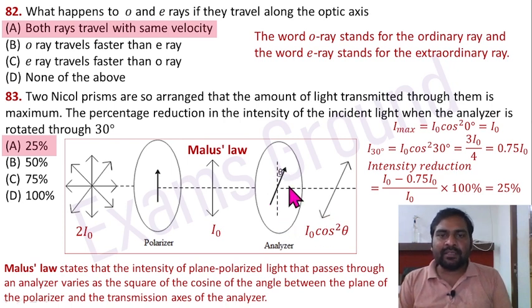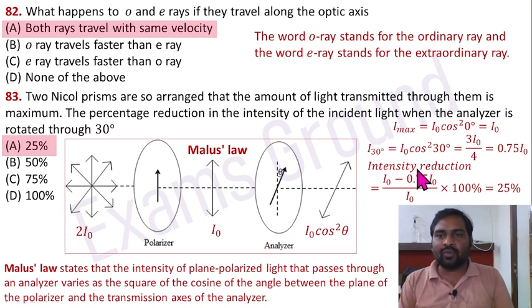For the maximum case, theta should be 0. So I max equals I naught cos square 0 degree, which equals I naught. And for the 30 degree rotated condition, I 30 degree equals I naught cos square 30 degree. Cos 30 equals square root 3 by 2, then cos square 30 degree equals 3 by 4. So 3 I naught divided by 4 equals 0.75 I naught.